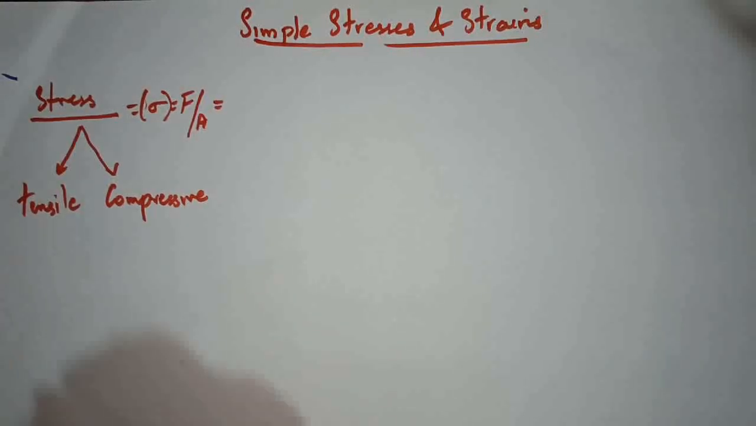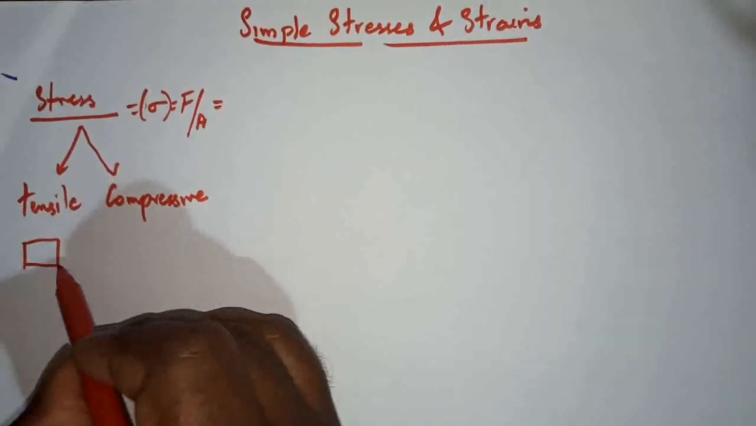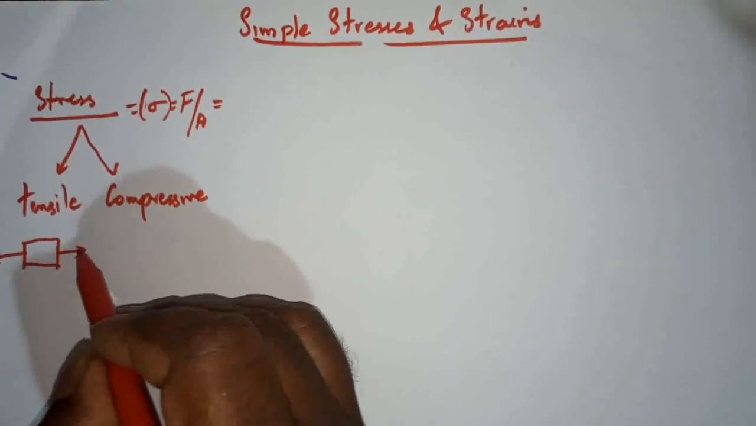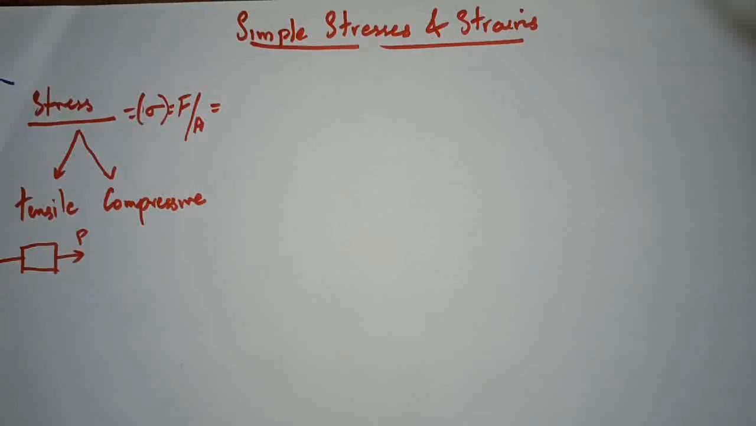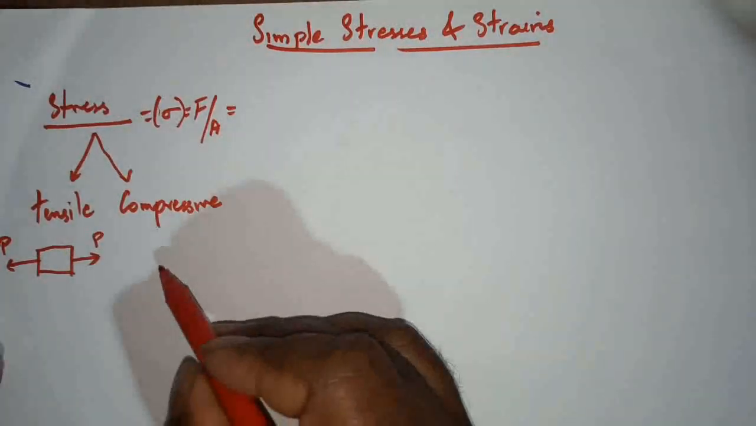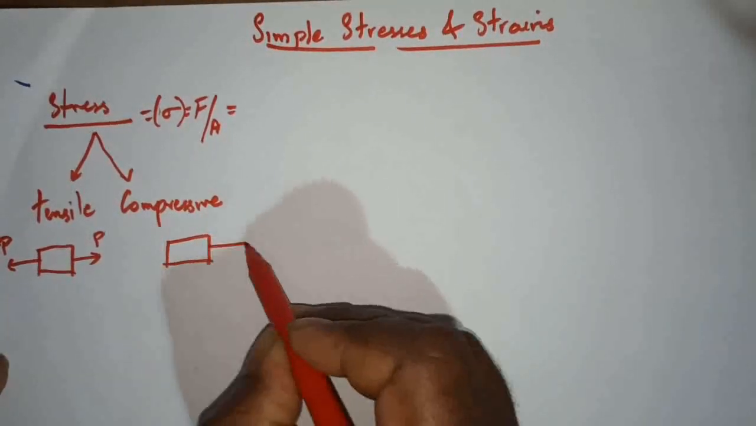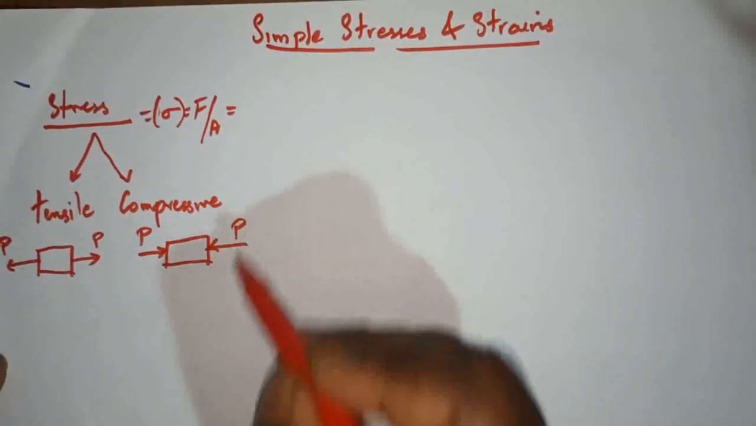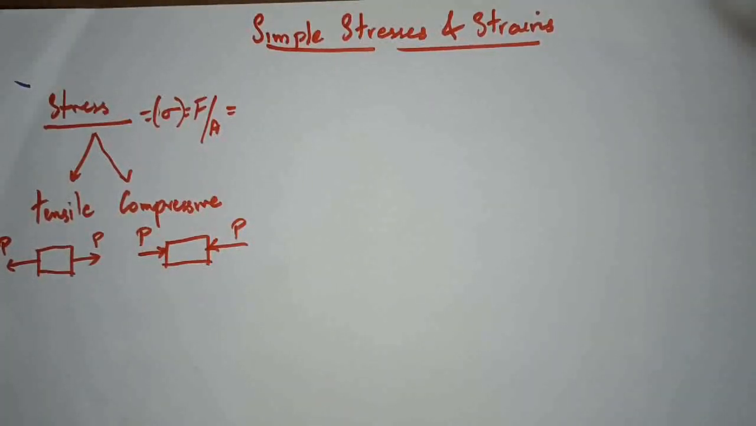Tensile stress is nothing but a pulling force. That means it acts away from the body. Tensile stress acts away from the body, whereas pushing is known as compressive stress. Otherwise, it pushes the body. That means the force applied will act towards the body. That is known as compressive stress.